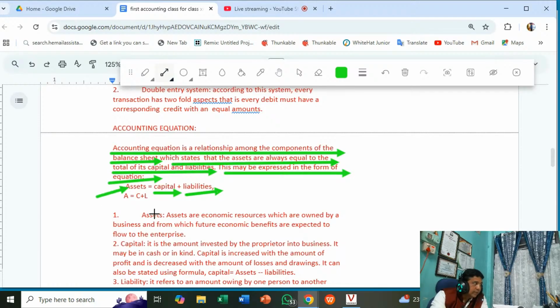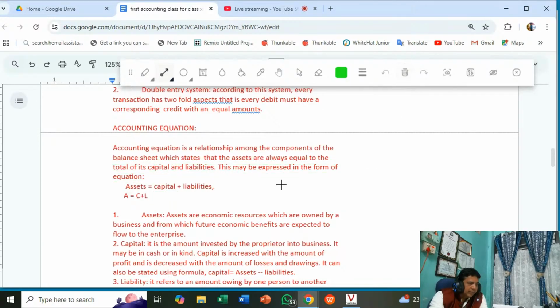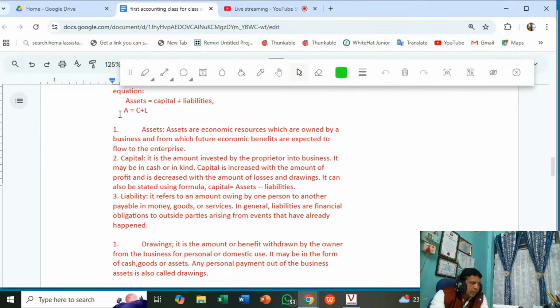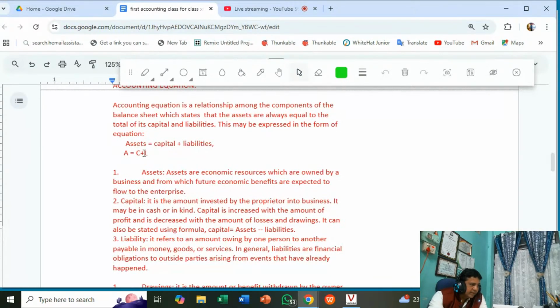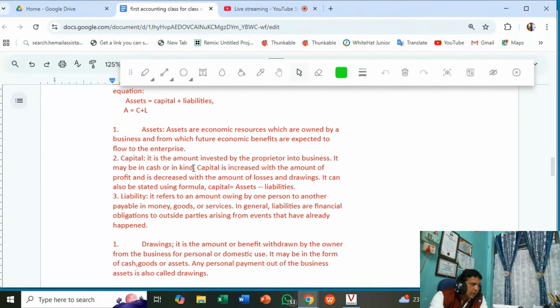Okay, now what are assets? What is the meaning of capital? What is the meaning of liabilities? These I have explained here. The terms assets. So what is the accounting equation formula? Assets equals capital plus liabilities, or in short form, A equals C plus L. I hope you have understood this equation. A equals C plus L.